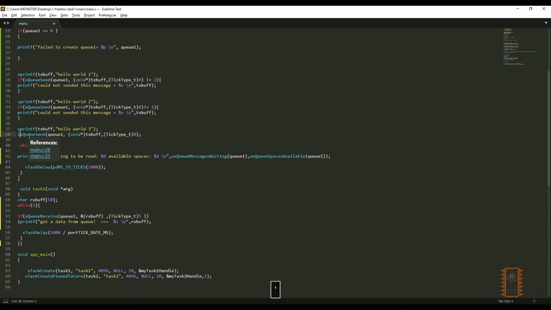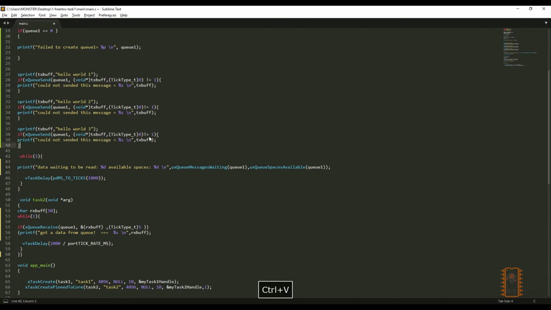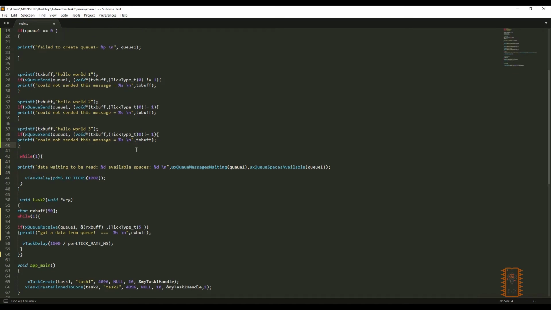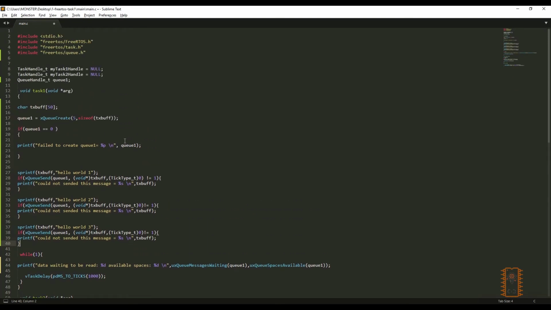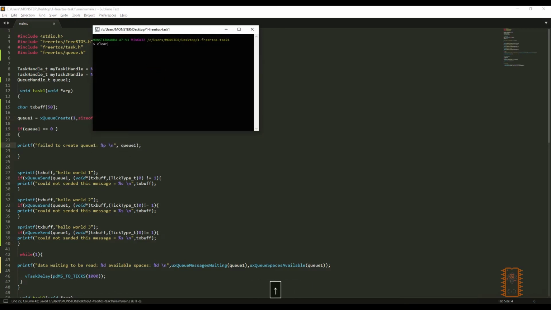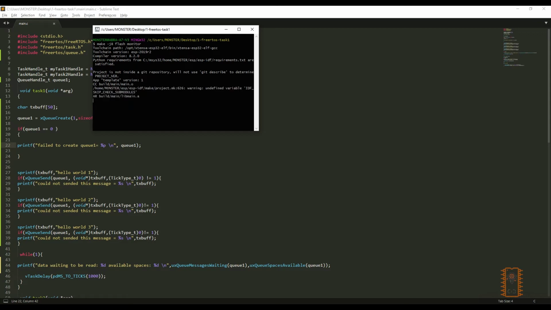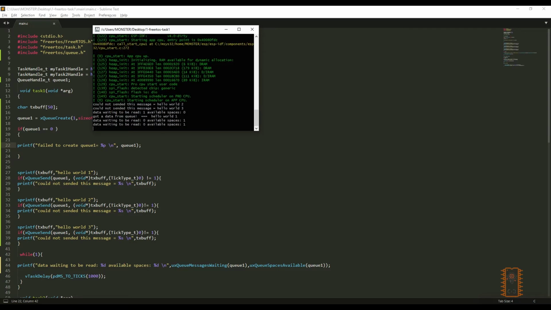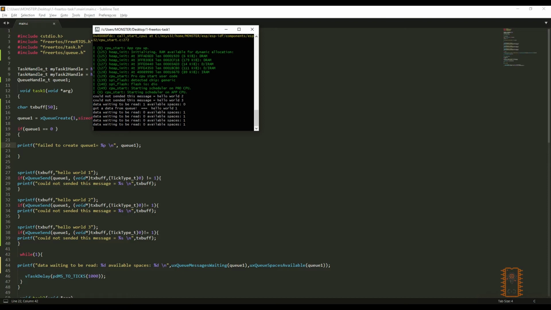And let's see other functions. Firstly, I would like to change size of queue buffer to 1. And let's compile it. As you can see, it's only got first message. Then the others could not write it to queue buffer.